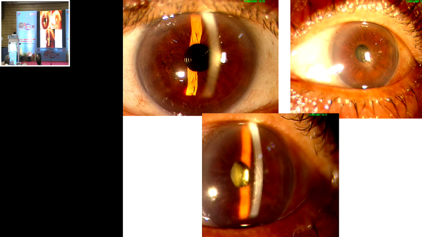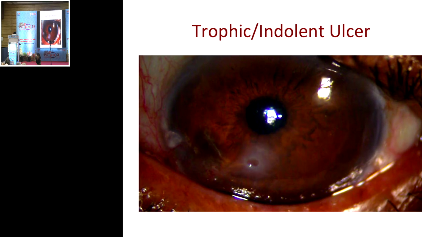It's not uncommon that patients undergo uncomplicated phacosurgery, and they may come to you at a later date with endothelitis, and there are localized Descemet's folds, which of course went away with topical steroids and a combination of oral acyclovir.